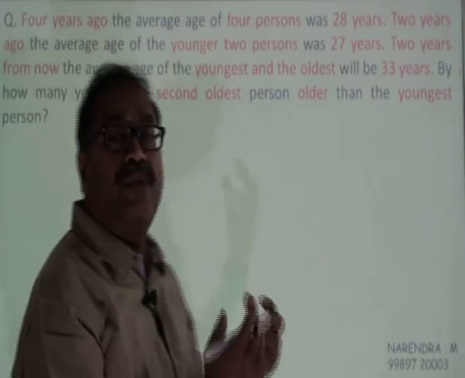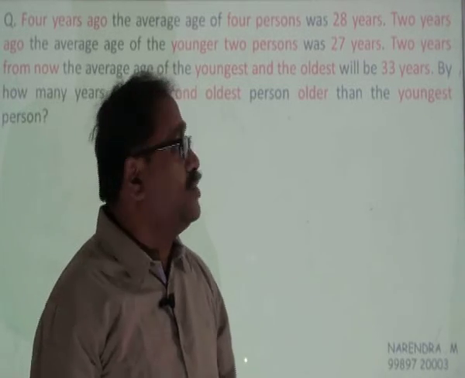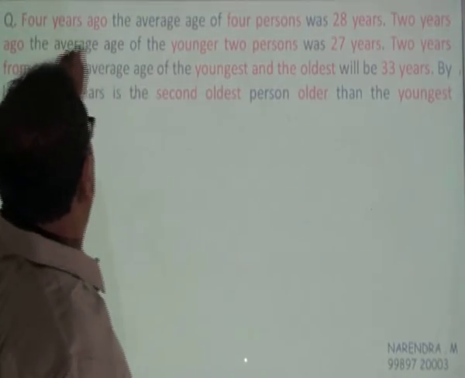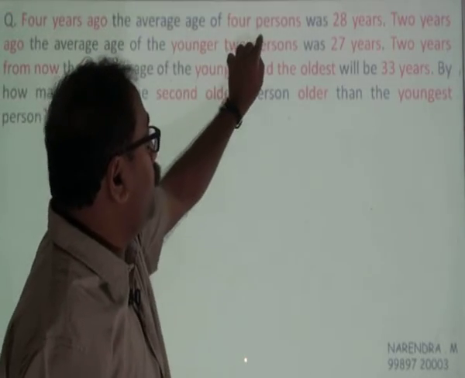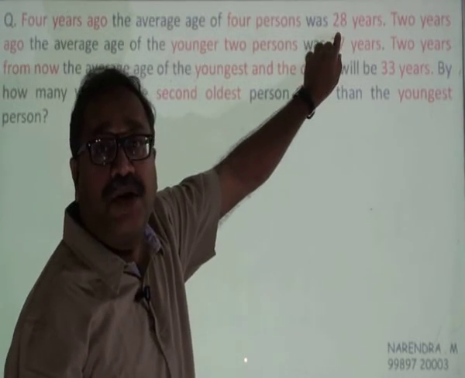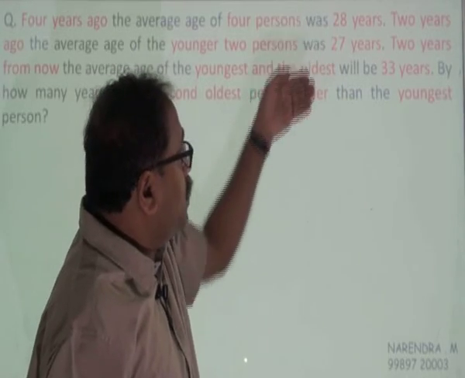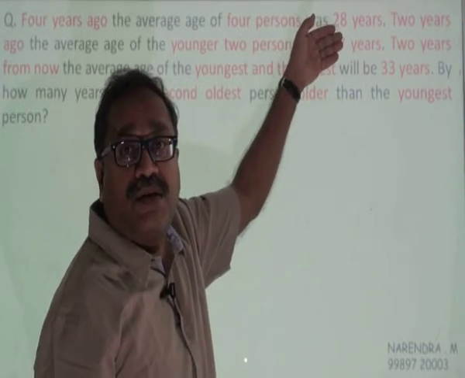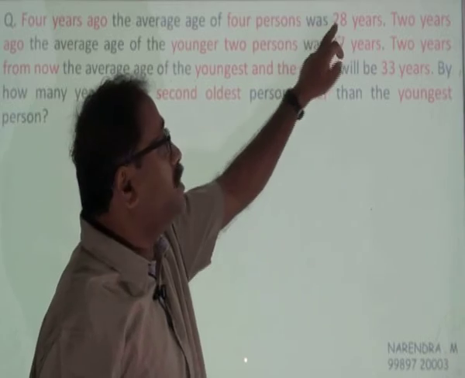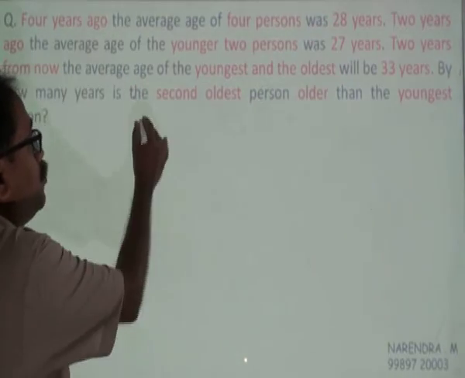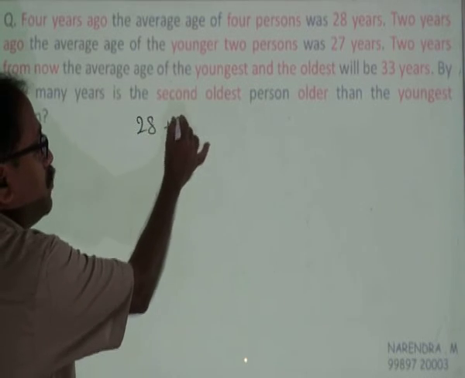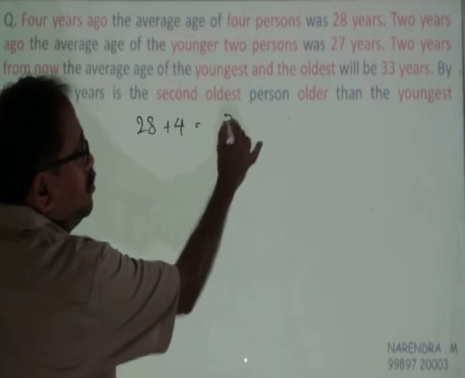Okay, there is too much information in this question. Let's segregate it. It is said that 4 years ago, the average age of 4 persons was 28 years. If it was 28 years 4 years ago, then what will be the present average age? The present average age will be 28 plus 4, which is equal to 32.